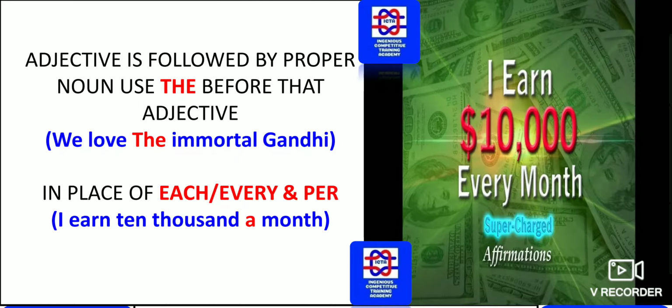Next, we have "a" in place of each, every and per: I earn 10,000 a month. Here, per month is used as "a month". So you have to use "a" in these situations, instead of using per, each or every.